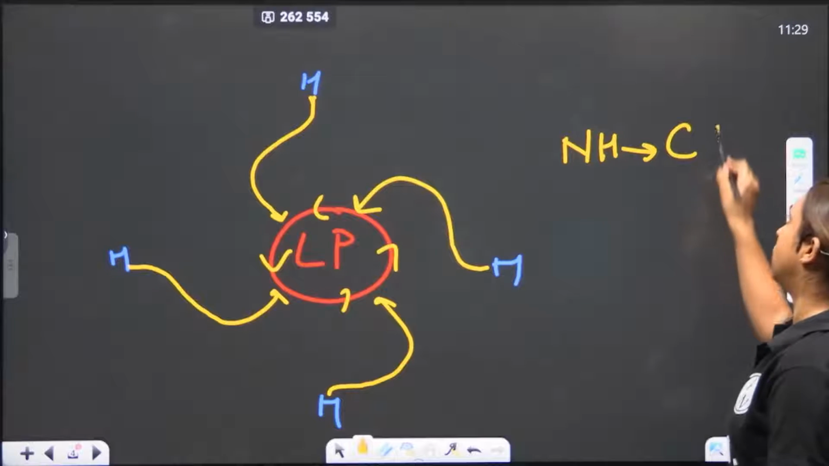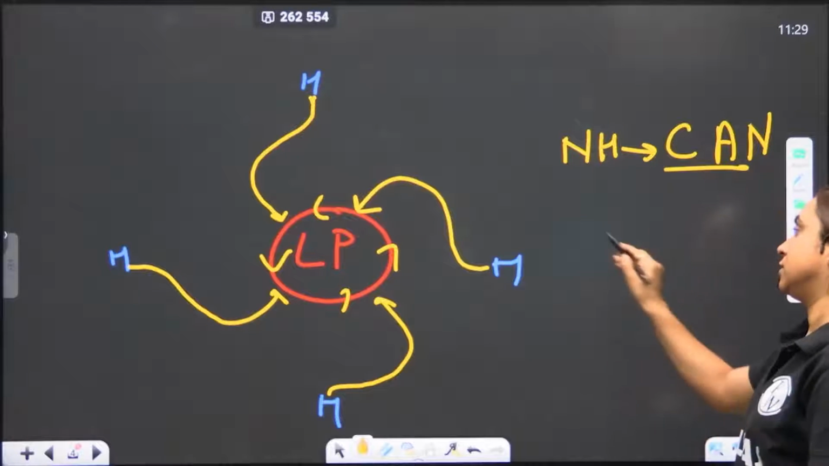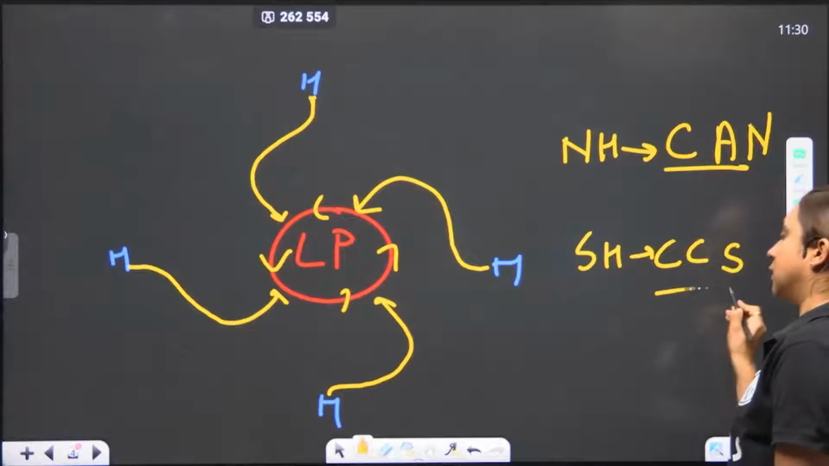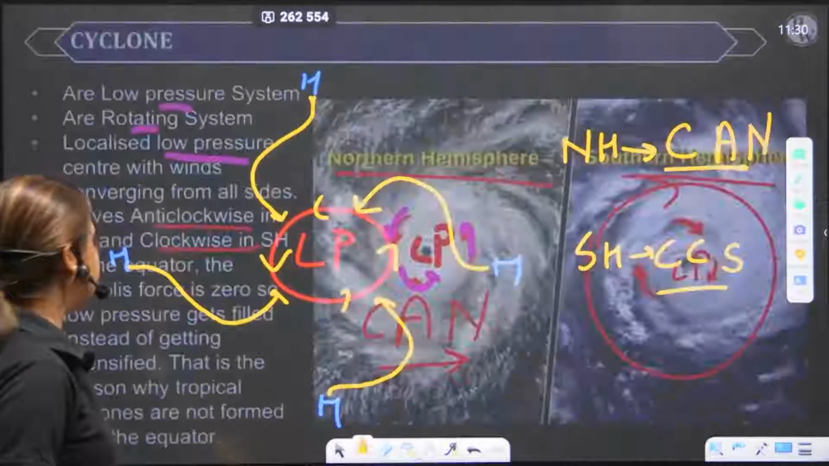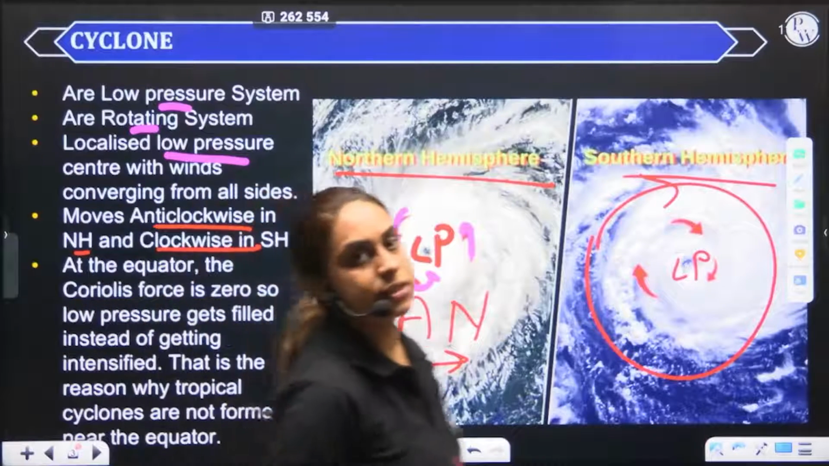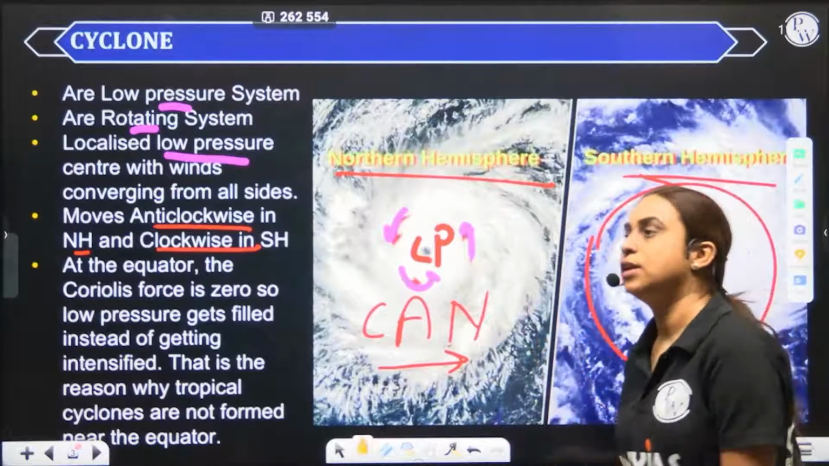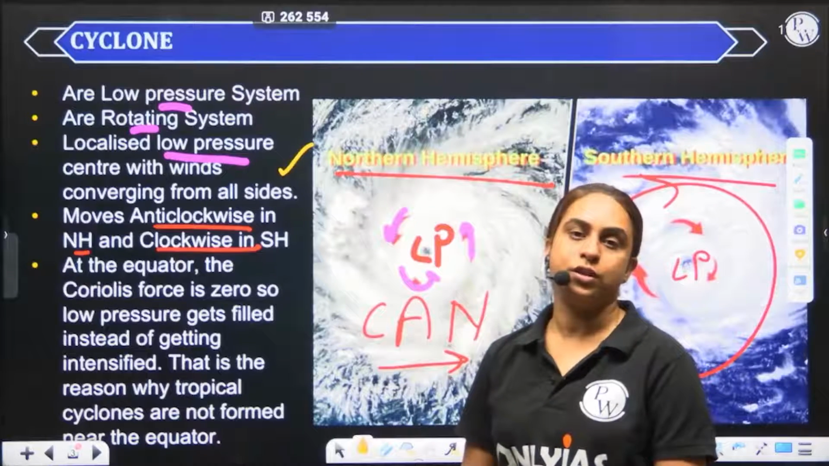So cyclone is anti-clockwise in the northern hemisphere, and cyclone is clockwise in the southern hemisphere. That's what we've said, that it is a low pressurized system, circulatory system, moves anti-clockwise in the northern hemisphere, clockwise in the southern hemisphere. It has a localized low pressure with the winds converging from all the side.